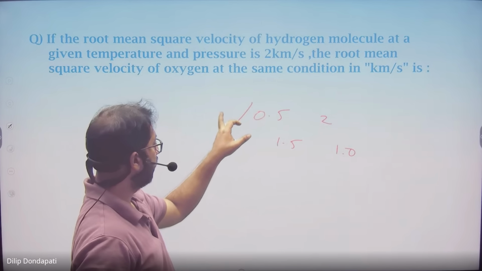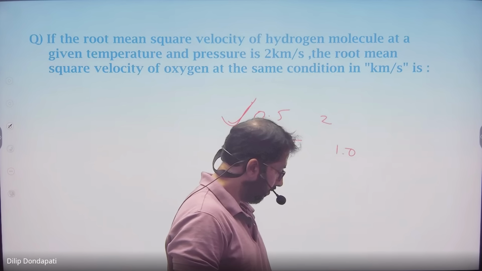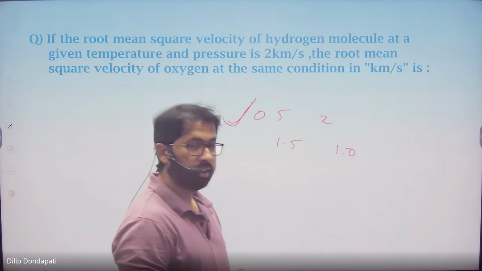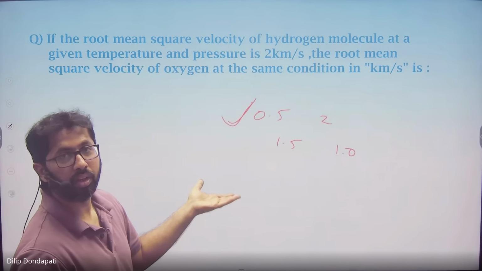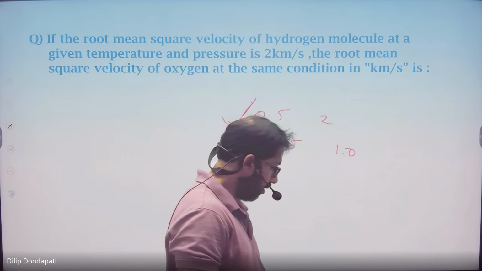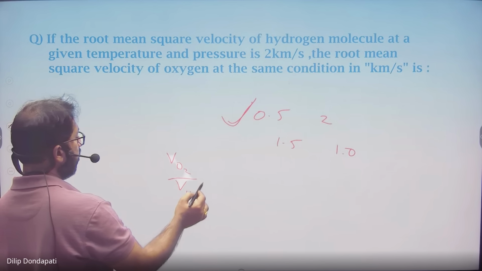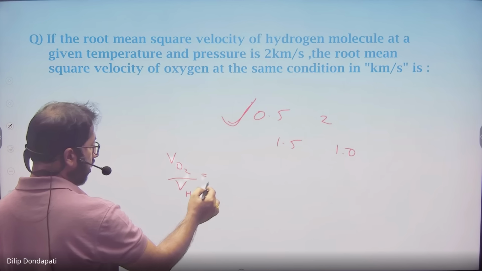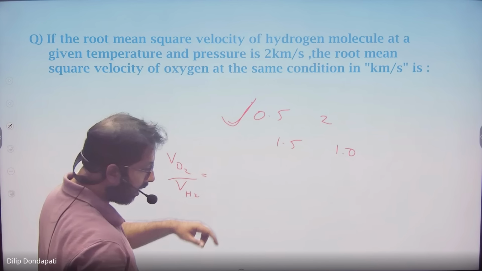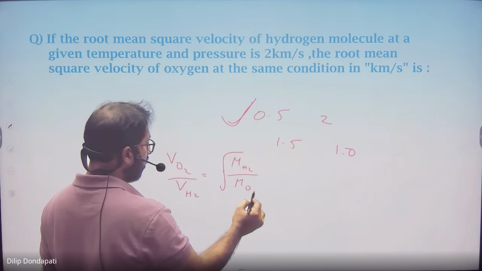Sir, I got 0.5. 0.5 is the answer. Can you do it once? What is the formula you used? Tell me, Krisha. VRMS is? Sir, √(3RT/M). And you divide both, divide both √(3RT/M). What is V of oxygen by V of hydrogen? It is √(3RT/m) of oxygen by √(3RT/m) of hydrogen. So inverted, what will come? Root of m of hydrogen by m of oxygen.